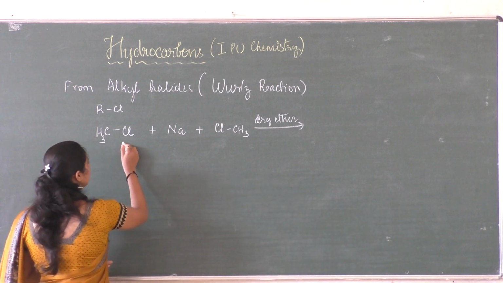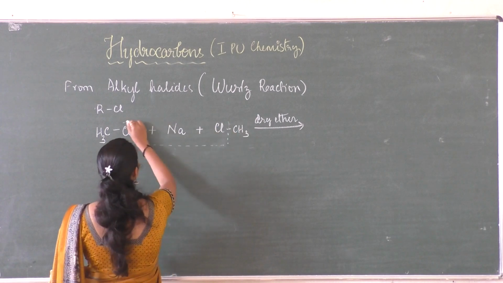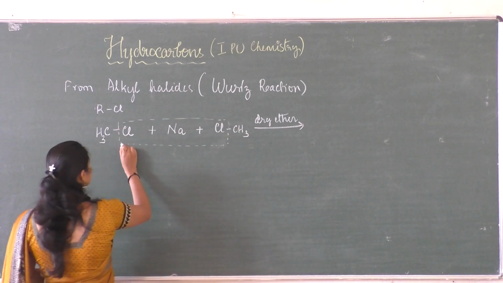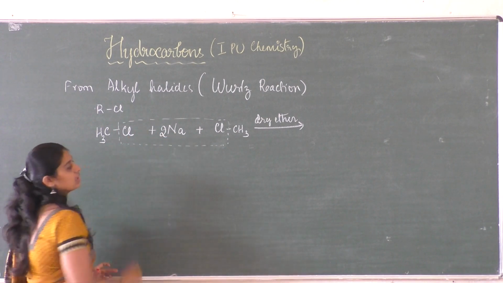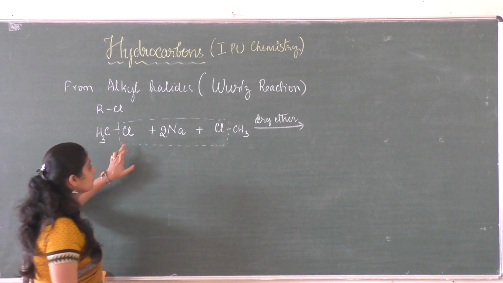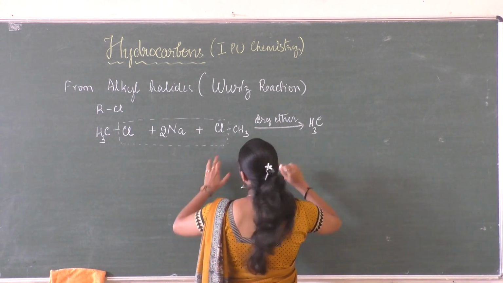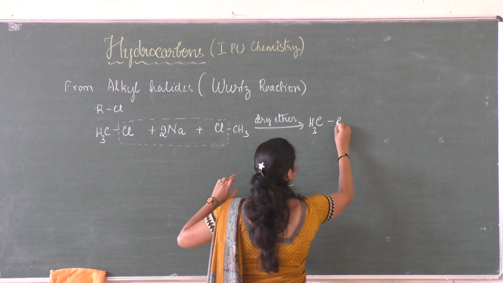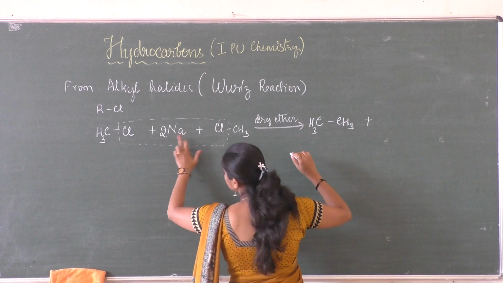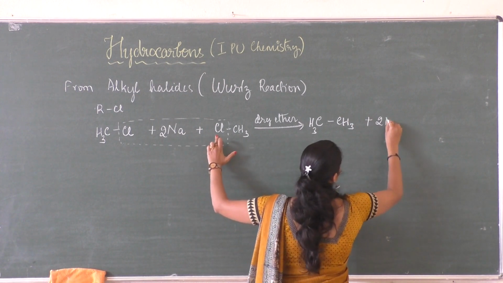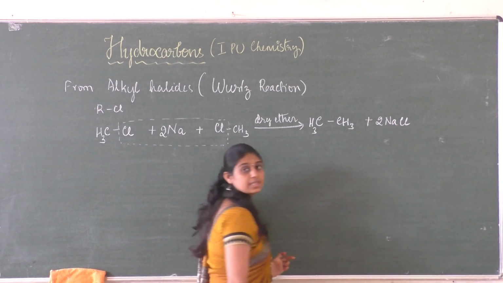So what is removed? We have already said that when a bond is formed, simultaneously a bond needs to be broken. So 2 molecules of sodium are required. The two CH3 groups combine and a bond between the carbons is formed, giving CH3-CH3 plus 2 NaCl.